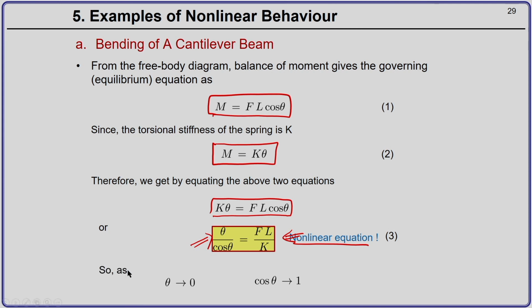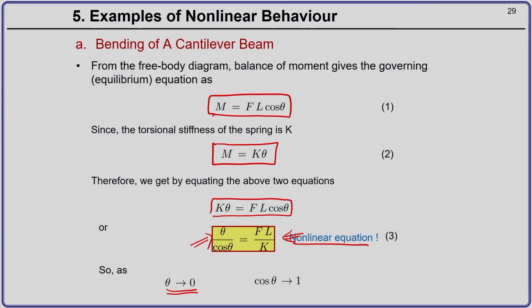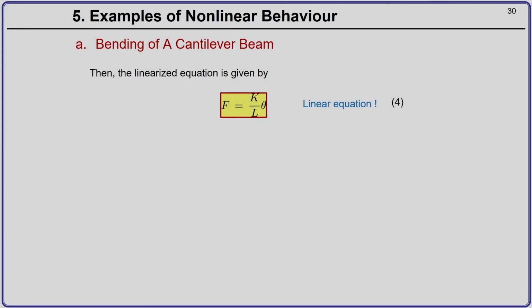So, as theta approaches 0, say you apply a force which is very small, such that the deflection theta is very small, what happens? The value of cos theta approaches 1. So, as theta approaches 0, cos theta approaches 1. This we already know. Substituting these in equation 3, what we get is what we call the linearized equation.